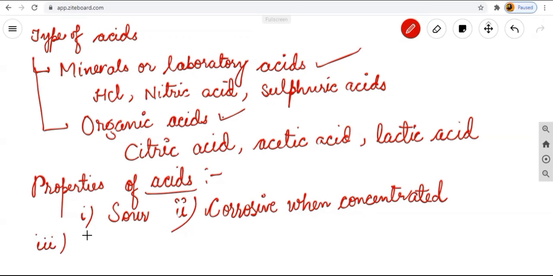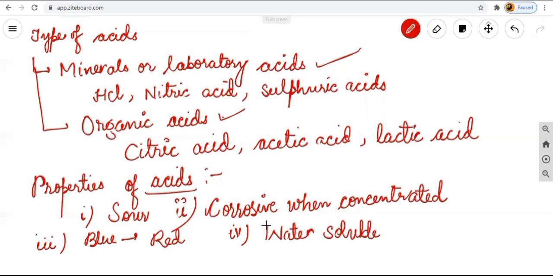Next is acids always convert blue litmus paper into red litmus paper. This also I have told you. Acid always converts the blue litmus paper into red color. Next one is acids are very much water soluble.